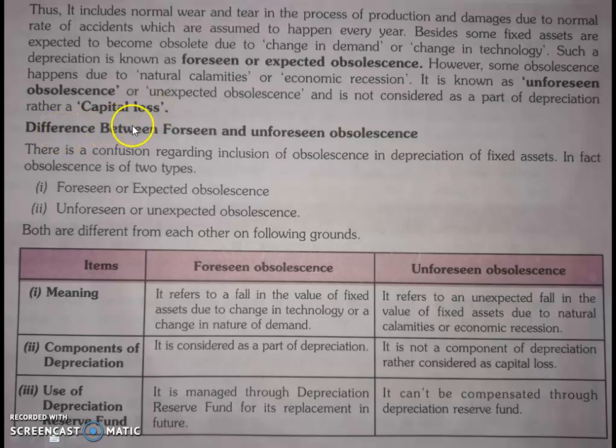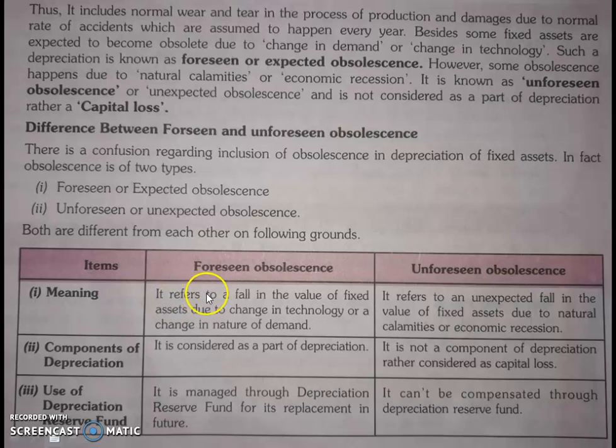Next is the difference between foreseen and unforeseen obsolescence. There is confusion regarding inclusion of obsolescence in depreciation of fixed assets. In fact, obsolescence is of two types: foreseen or expected obsolescence, and unforeseen or unexpected obsolescence. Both are different from each other on the following grounds.